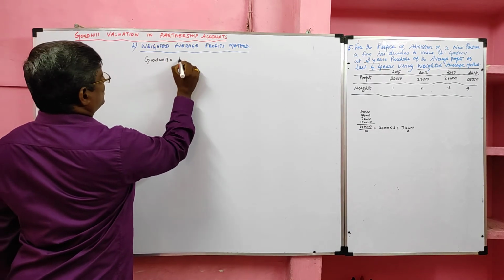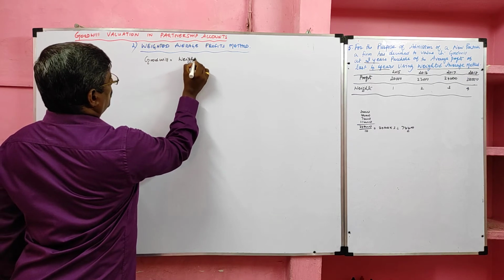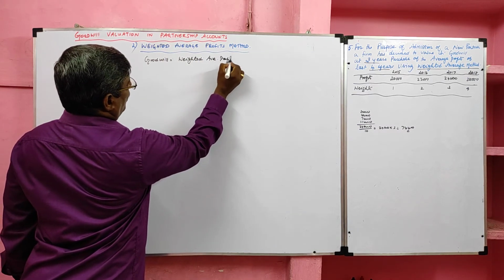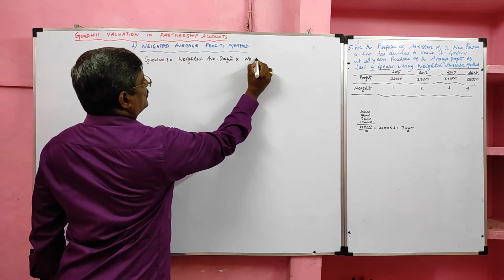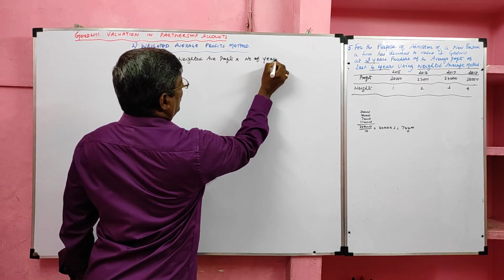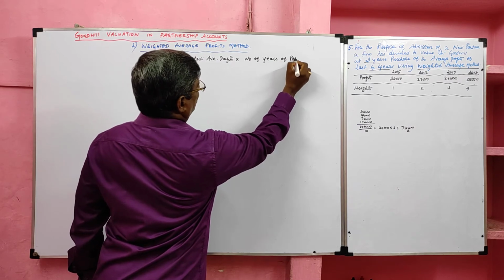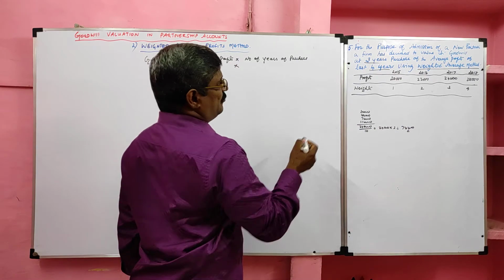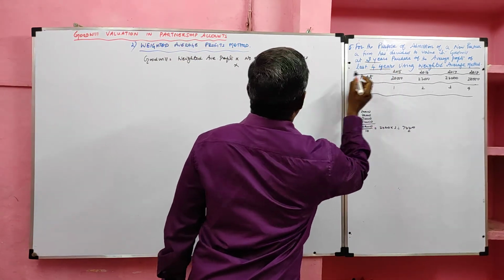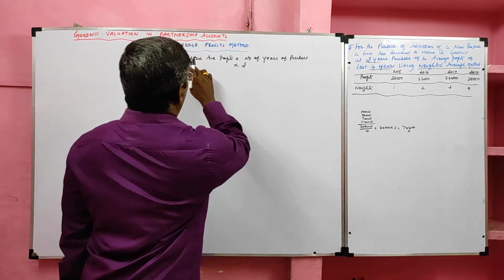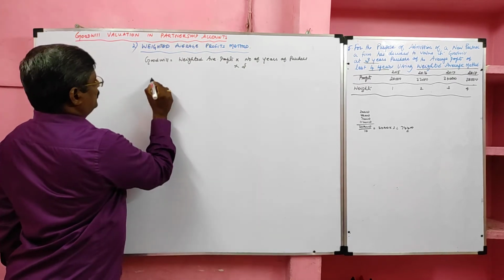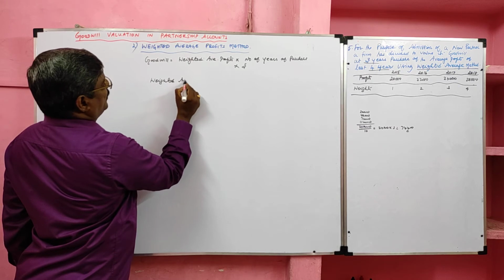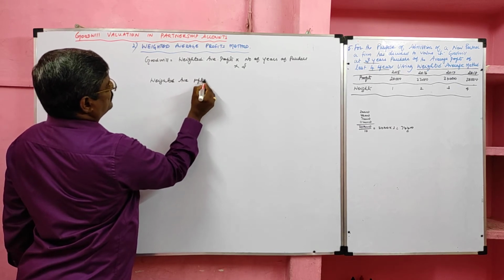The formula is weighted average profit into number of years of purchase. The number of years of purchase is given in the question: goodwill at 3 years of purchase. So we have to calculate the weighted average profit. Now I am going to teach you the calculation of weighted average profit.